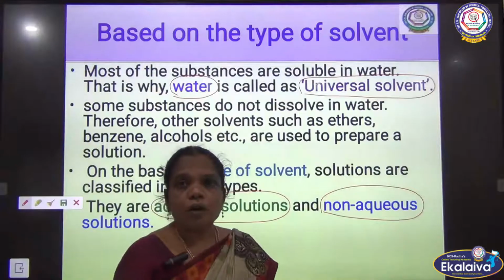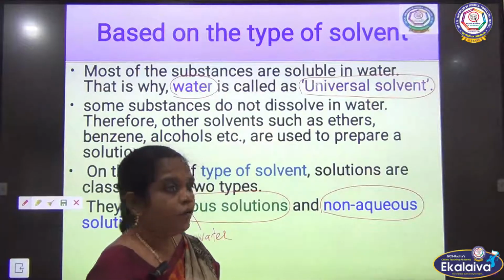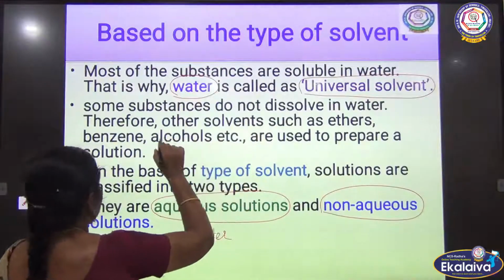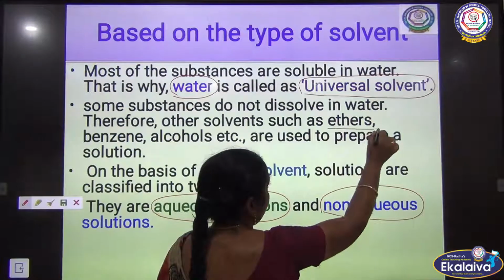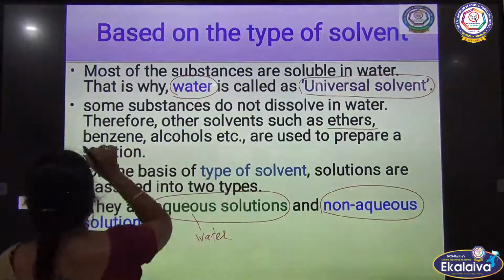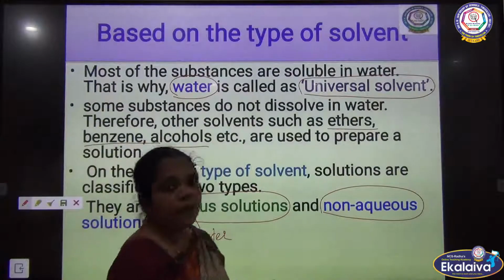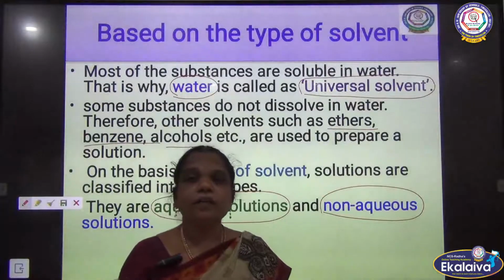Not every substance can dissolve in water, but some substances are not soluble in water, so they need some other solvent. What are some other solvents? Ether, benzene, alcohol. These are considered solvents other than what?